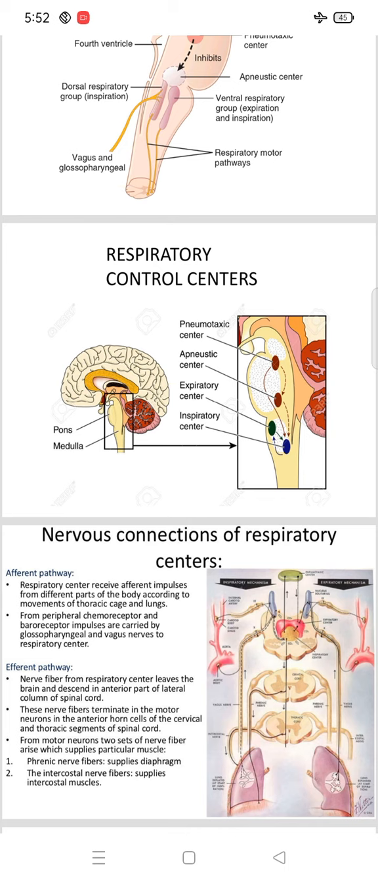Nerve fibers from the respiratory center leave the brain and descend in the anterior part of the lateral column of the spinal cord. These nerve fibers terminate in the motor neurons in the anterior horn cells of the cervical and thoracic segments of the spinal cord. From the motor neurons, two sets of nerve fibers arise. The first one is the phrenic nerve fibers, which supply the diaphragm. The second one is the intercostal nerve fibers, which supply the intercostal muscles.